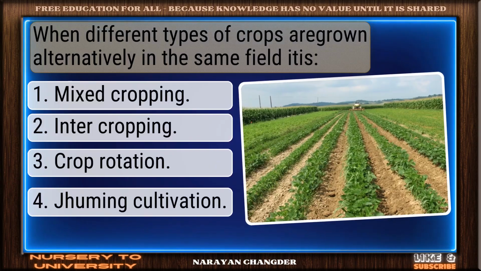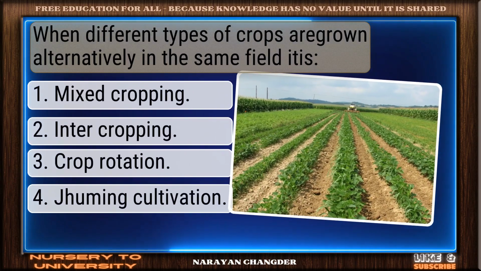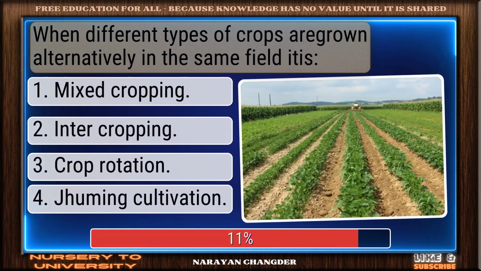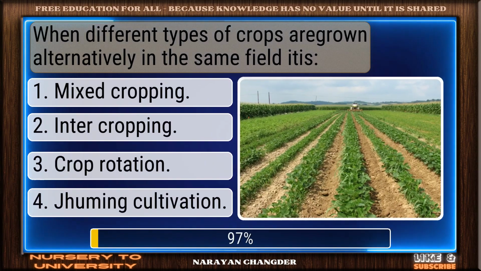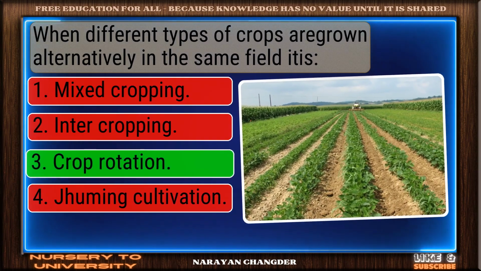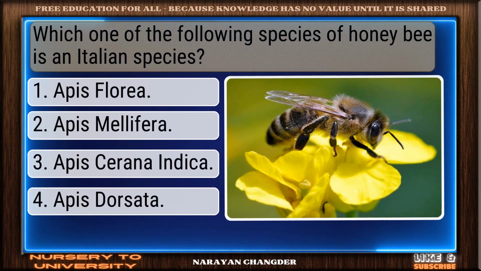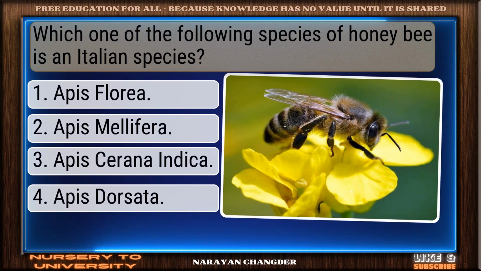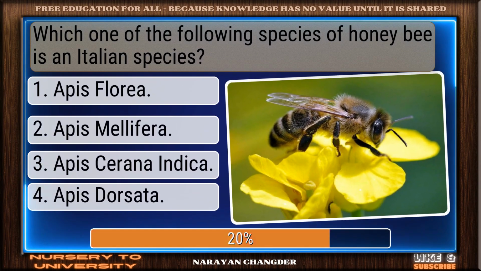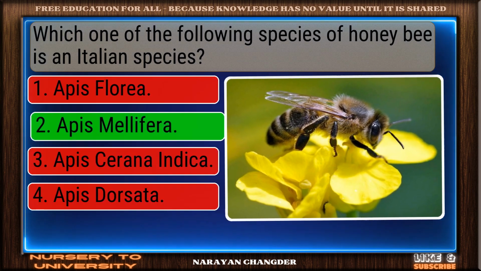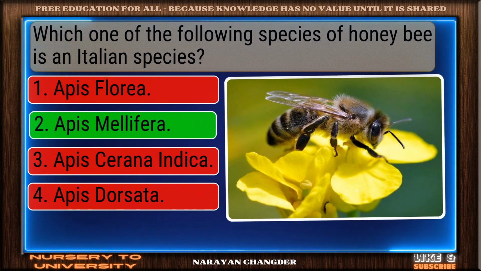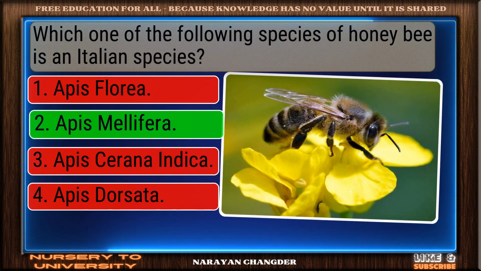Question number 4. When different types of crops are grown alternately in the same field, it is. Nice work. You chose crop rotation and it is correct. Question number 5. Which one of the following species of honeybee is an Italian species? You're right. Apis mellifera is the correct answer.